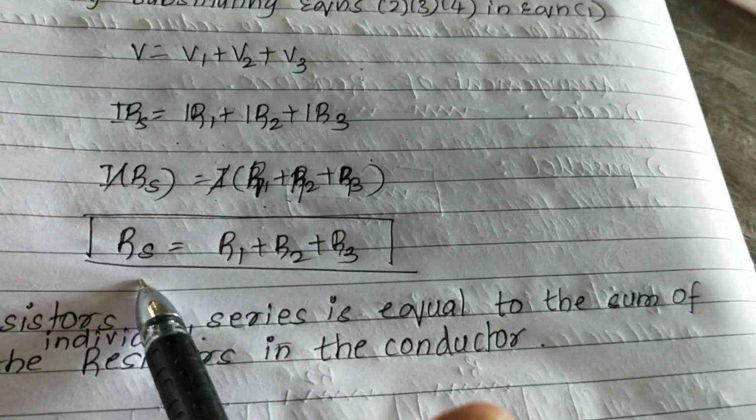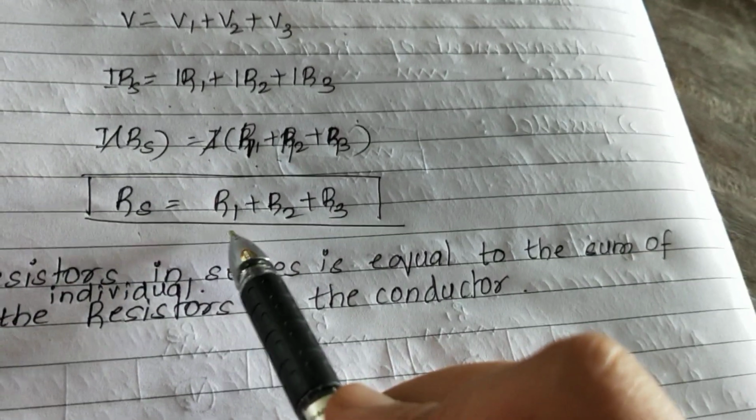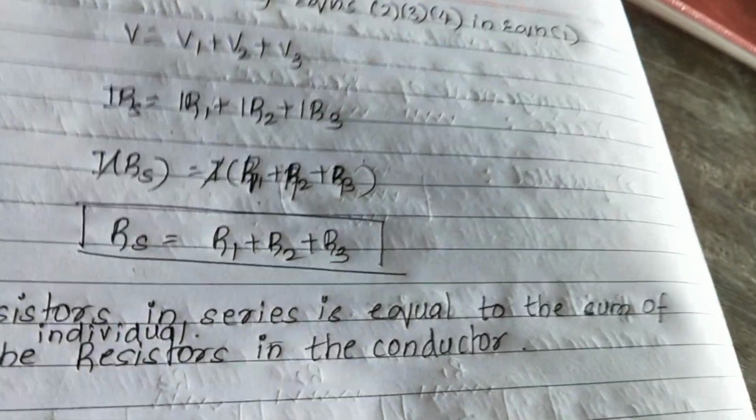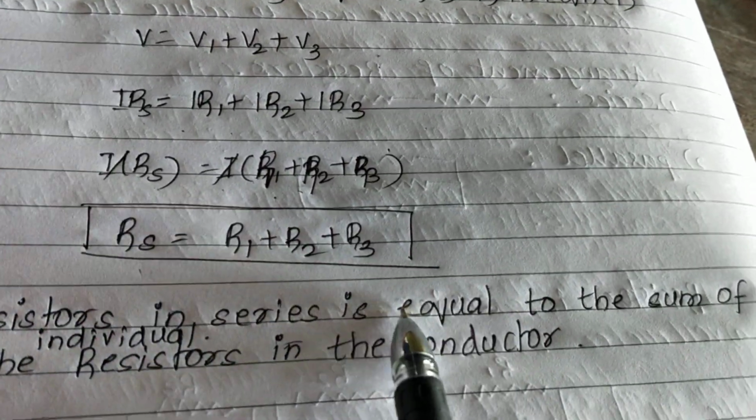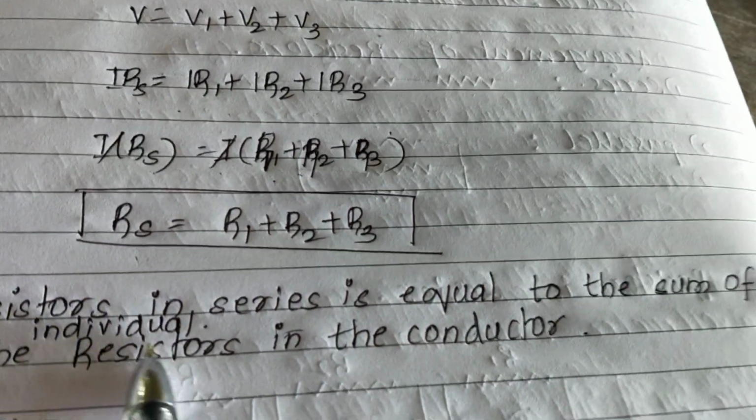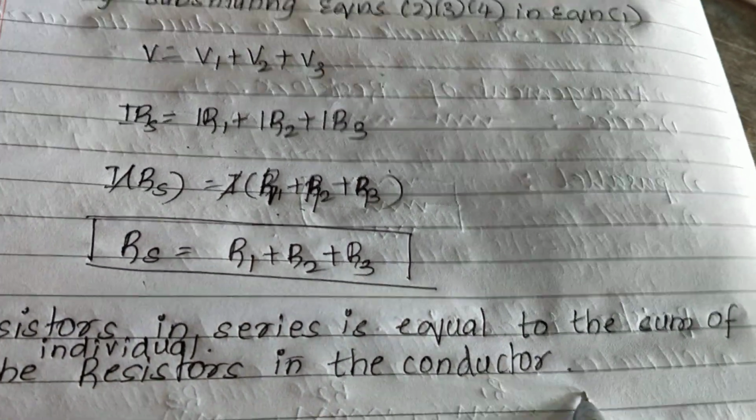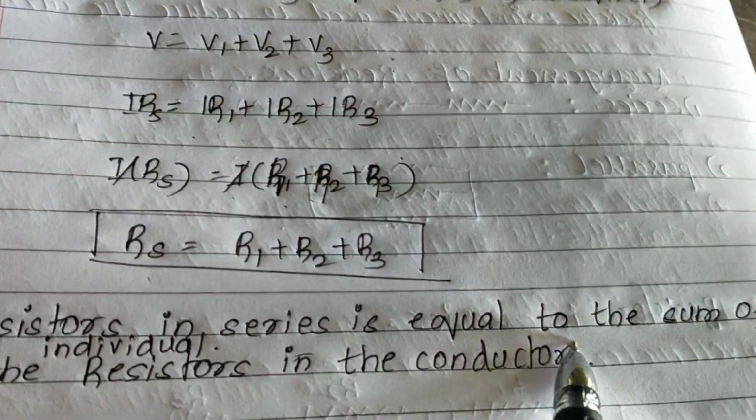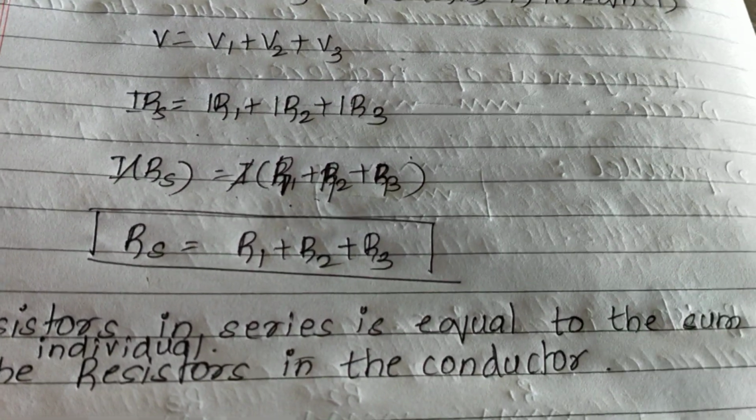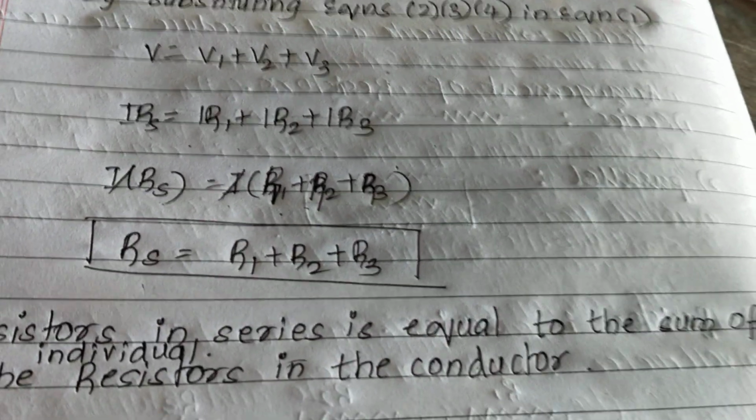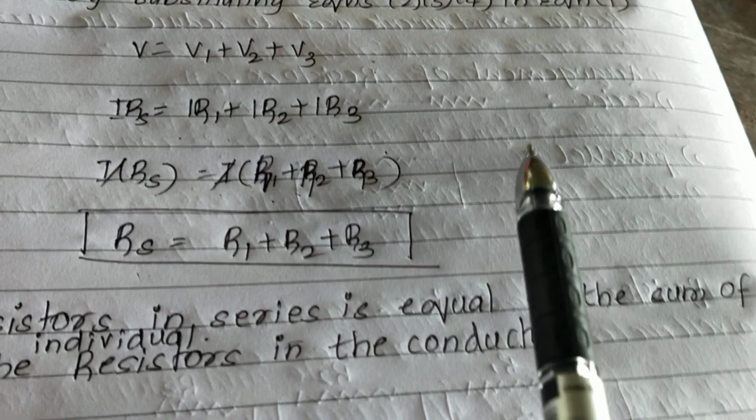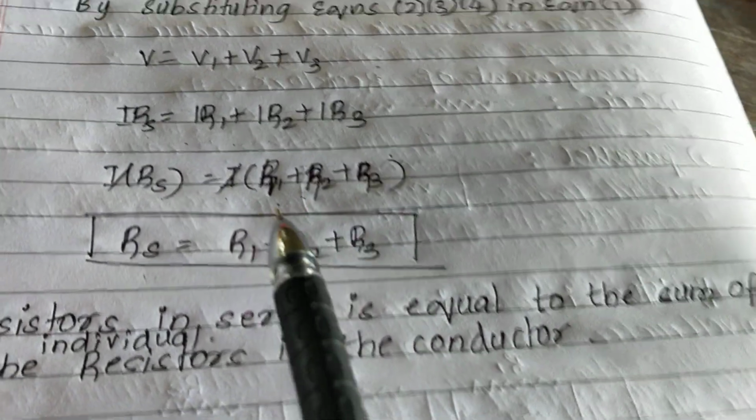So when we write the resistors in series arrangement, we write Rs is equal to R1 plus R2 plus R3. In statement form, we can say that the resistance in the series arrangement is equal to the sum of the individual resistors in the conductor. Hope you all have understood the arrangement of resistors in series.